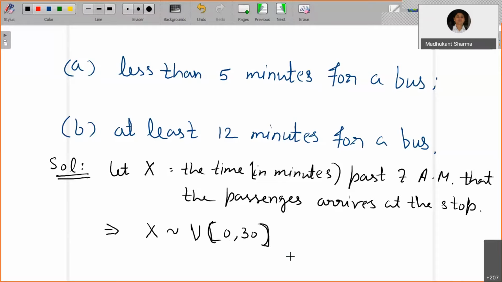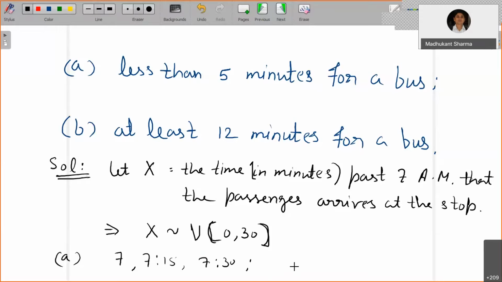Now let's try to answer part A. It's asking the probability that the passenger arrives at the stop and waits less than 5 minutes for a bus. The buses will come at 7, at 7:15 and at 7:30, so there are 3 buses. We have to find the time interval where he has to wait only less than 5 minutes for a bus.